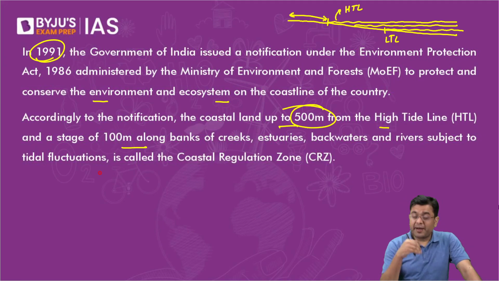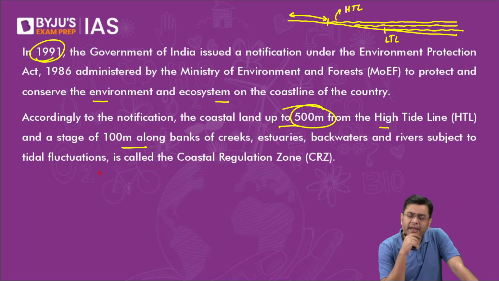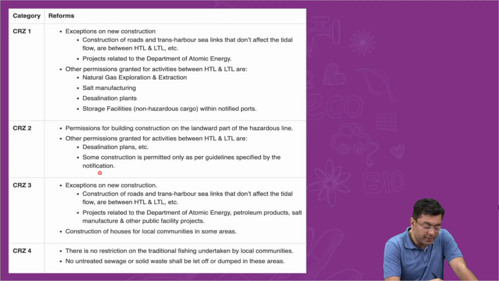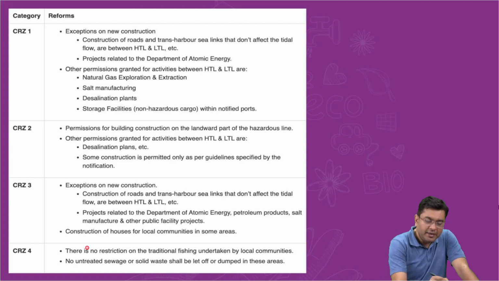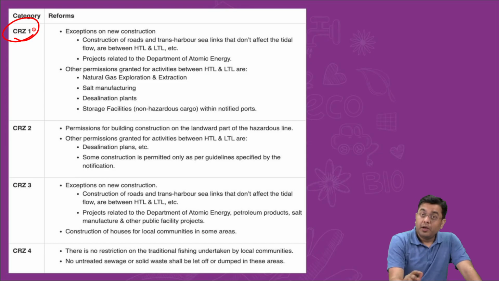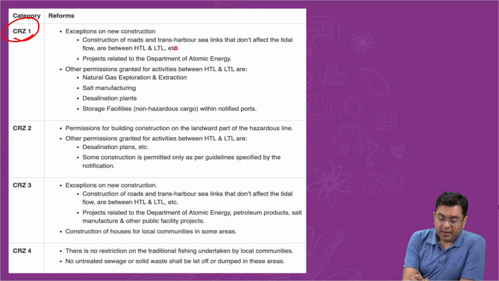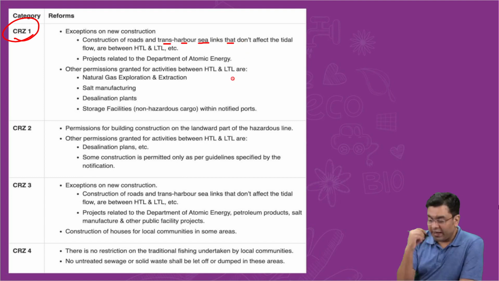There was a demarcation done in 2011 of these coastal areas about what kind of development can be carried out. And accordingly, the categorization was done. For example, in CRZ 1, no construction is allowed other than the construction of roads and trans-harbor sea links, right? That don't affect the tidal flow and are between the high tide and low tide line.